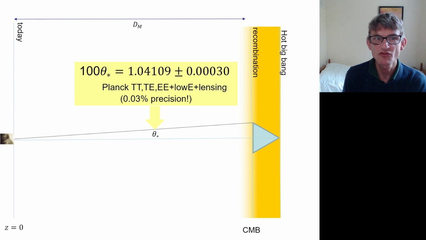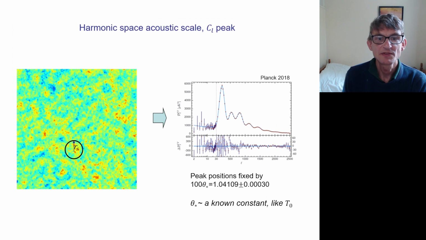This angle is measured incredibly accurately now because there are a very large number of hot and cold spots on the sky measured by the Planck satellite and other CMB observations like ACT and SPT. There's now an extremely accurate measurement of the characteristic size of the perturbations in angle on the sky, given by this theta star. This is about 0.03% precision now, so it's almost as accurately as we know the temperature of the microwave background. In terms of the power spectrum, this acoustic scale r_s corresponds to the position of the peak in the CMB power spectrum, which is extremely well measured. That gives us this theta star. So we can basically think of this now as a known constant. It's measured much better than almost anything else apart from the temperature.